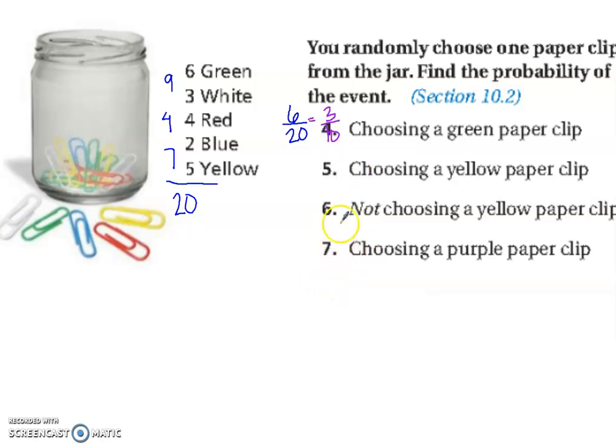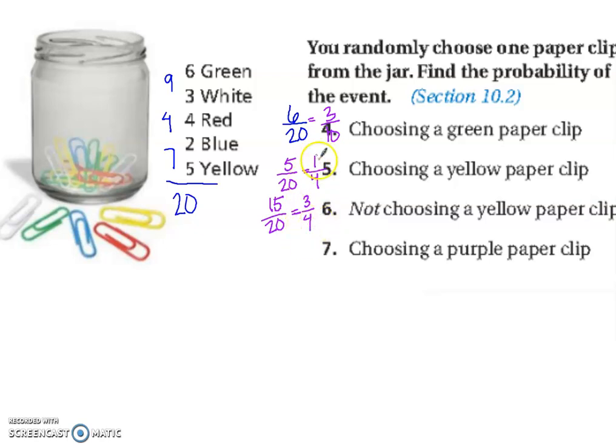Choosing a yellow paperclip. There are 5 yellow paperclips and 20 in the jar. 5 goes into both of those. 5 goes into 5 one time. 5 goes into 20 four times. Not choosing a yellow paperclip. That's all the paperclips that are not yellow. If 5 of them are yellow, 15 of them are not yellow. And you can reduce that by 5 as well, 3/4.